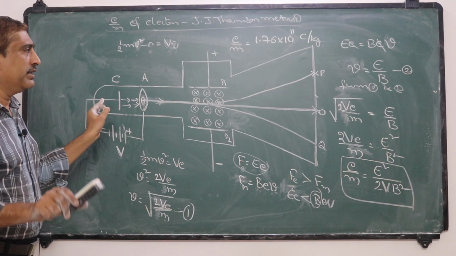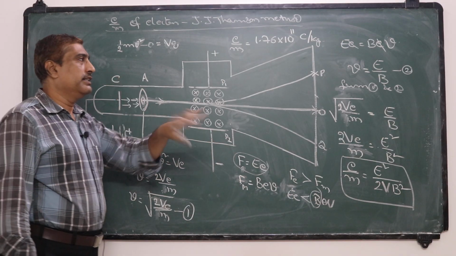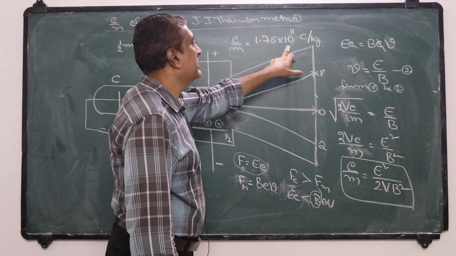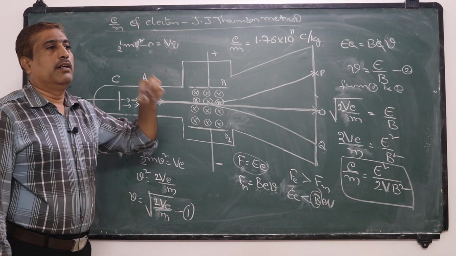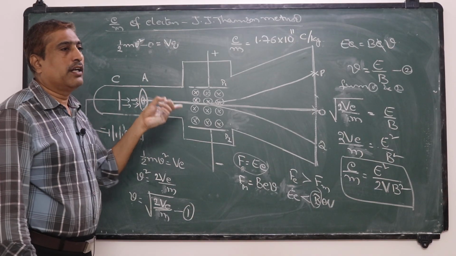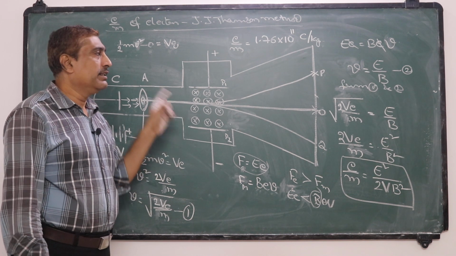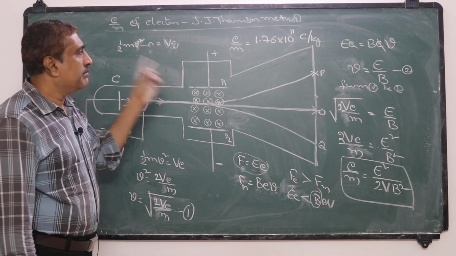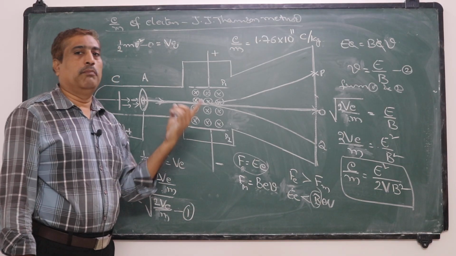This particular value is independent of all these parameters and it is a constant. So by this J.J. Thomson concluded that the electron is the constituent particle of matter. Okay. This leads to J.J. Thomson's observation that the electron is the constituent particle of matter.